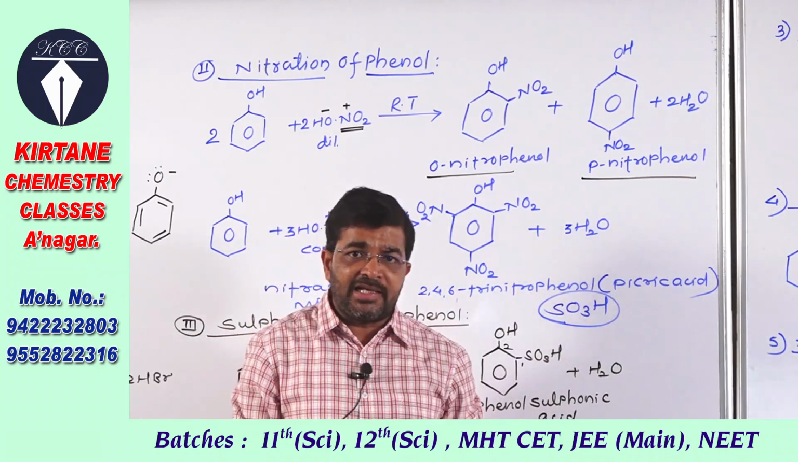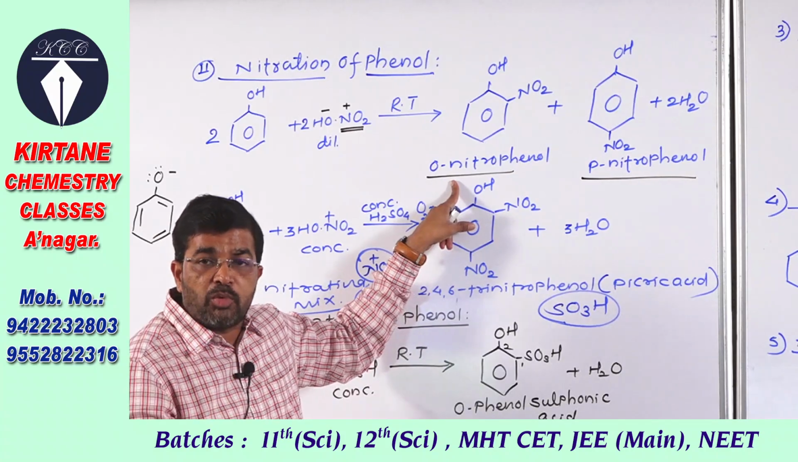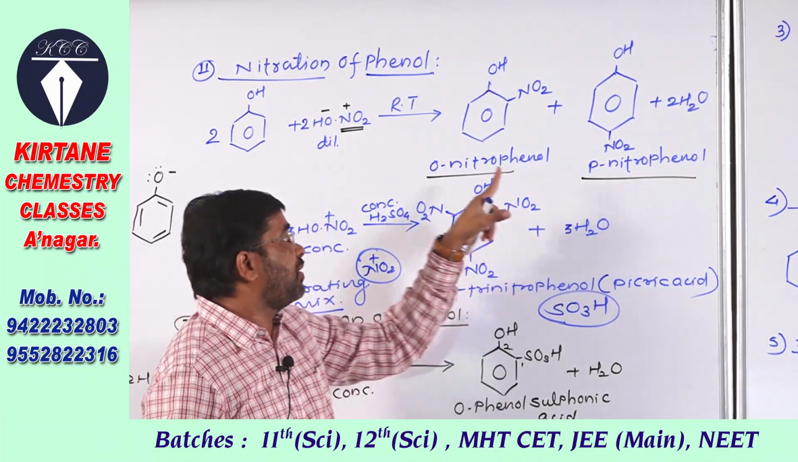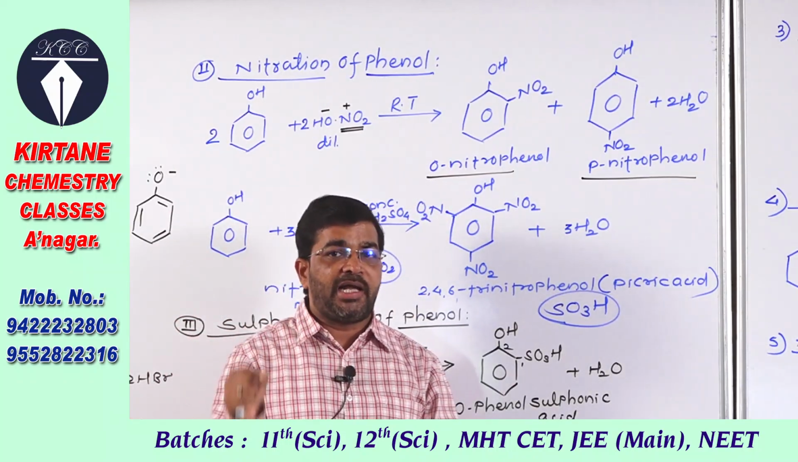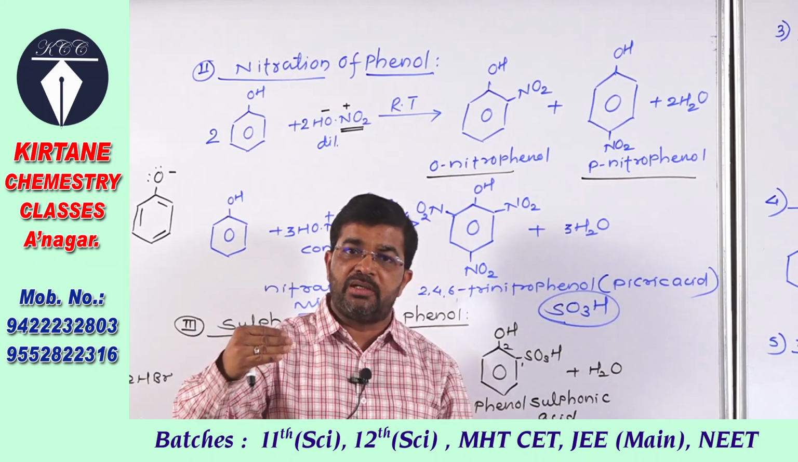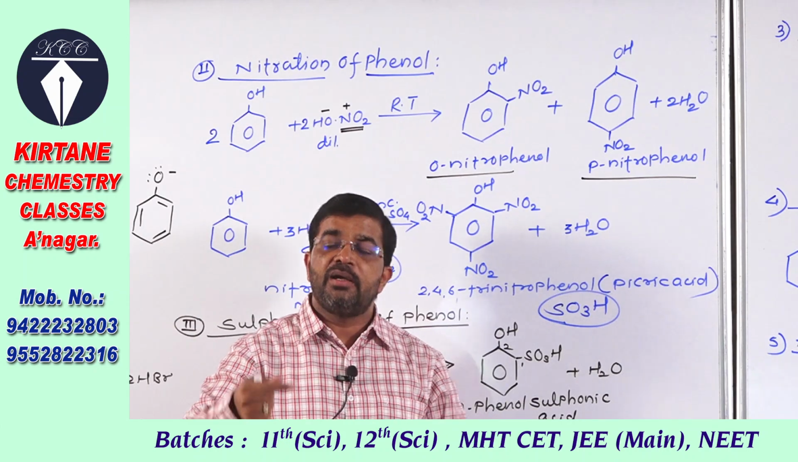Remember this here: orthonitrophenol has a lower boiling point than paranitrophenol. Why? Because orthonitrophenol forms intramolecular hydrogen bonding, and paranitrophenol has a higher boiling point because it forms intermolecular hydrogen bonding.